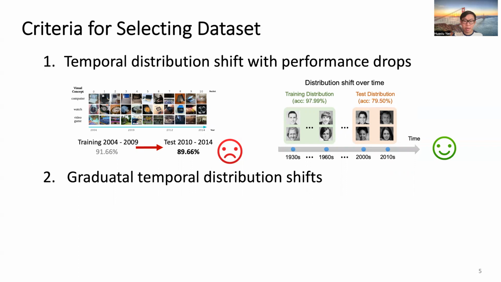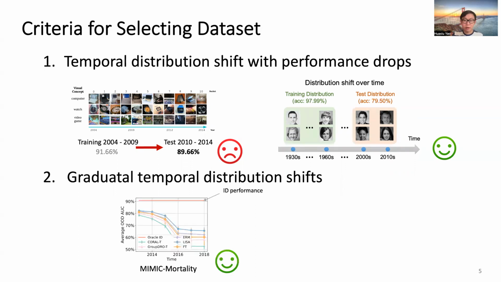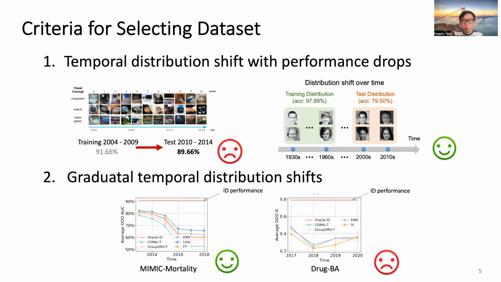Second, we only focus on gradual temporal distribution shift, since models can more effectively extrapolate temporal correlations when the distribution shifts occur gradually over time compared to sudden distribution shift. For example, we pick the MIMIC mortality task since the performance gap between ID and OOD increases over the test time steps, while we discard the Drug-BA dataset because the in-distribution and out-of-distribution performance gap is already large, even for the first evaluation time step in 2017.